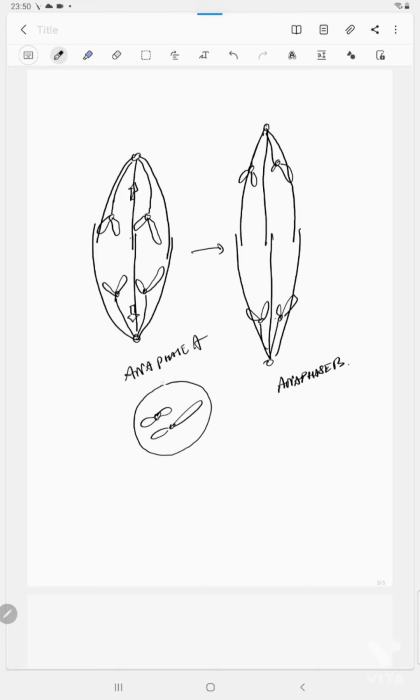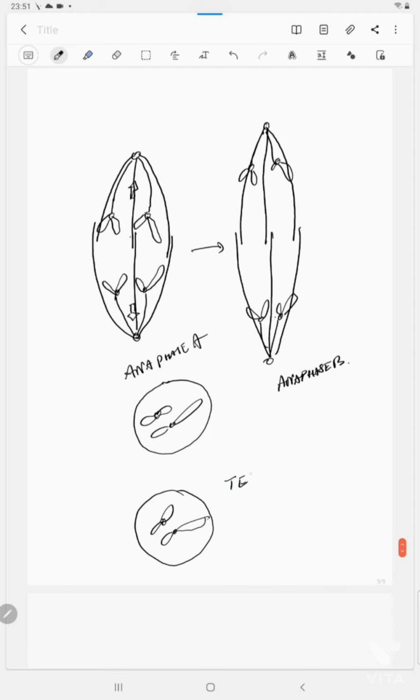So telophase is a stage when the nuclear membrane reappears. So this is the telophase, the terminal phase of the karyokinesis.